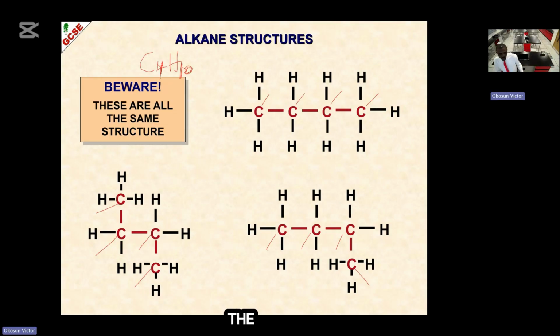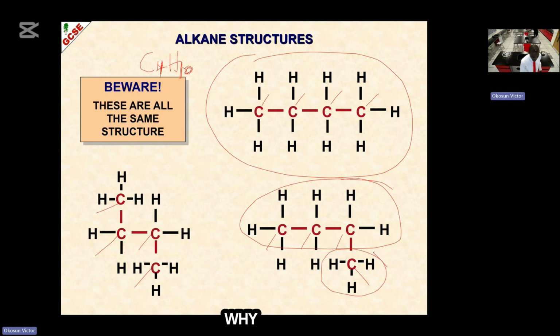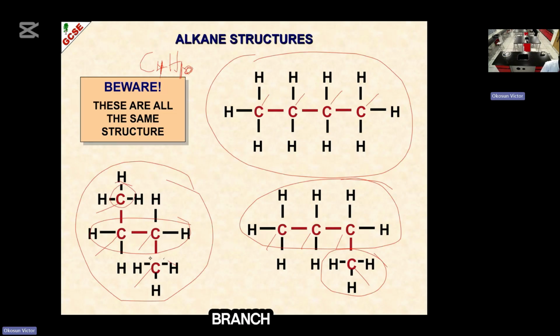C4H10. But the structures are drawn differently. Like this one is drawn in a straight chain, the carbon are arranged by the side. Why this one? The carbon has 1 branch here. This is 1 branch. Why this one? The carbon has 2 branches. This is a straight 1, 2, and this is 1 branch. This is another branch. Okay?